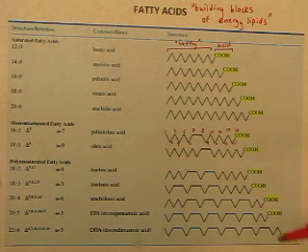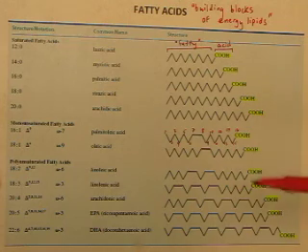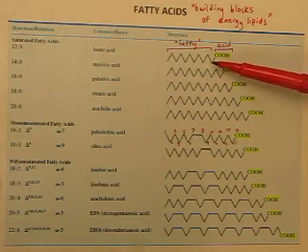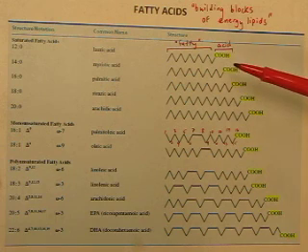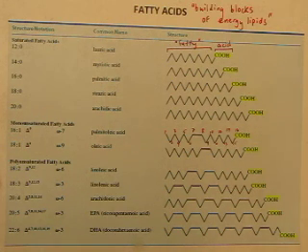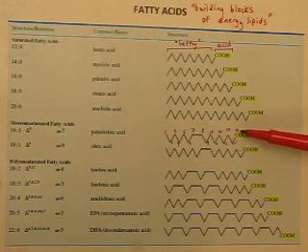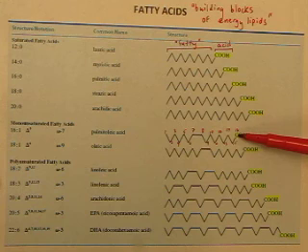It's not a number as small as 4, and it's not a number as big as 40 or 50. It's in this range. Also, you'll notice that the number of carbons is always even. We'll talk more about that much later, but just notice it for now. It's always an even number. If you count and you discover that it's an odd number, something's wrong. Double check, it should be an even number. And notice we also count this carbon. That's a carbon, so it gets counted.